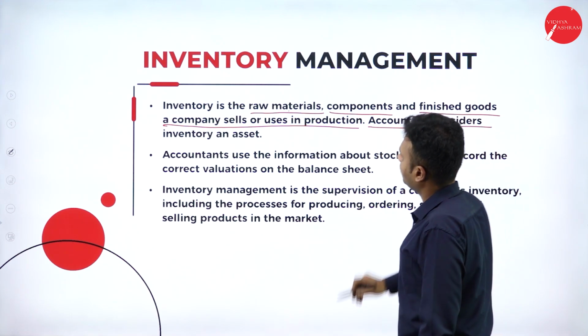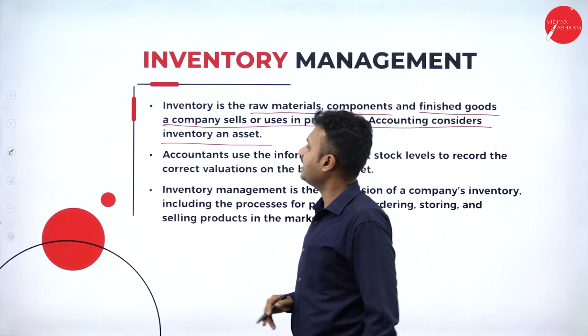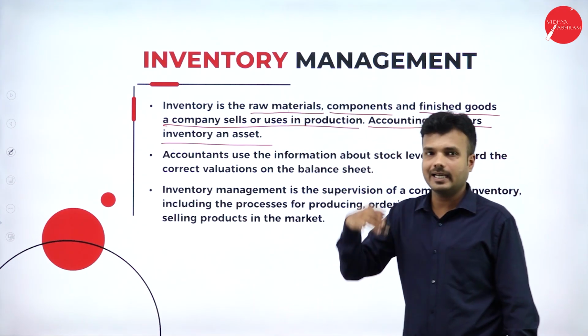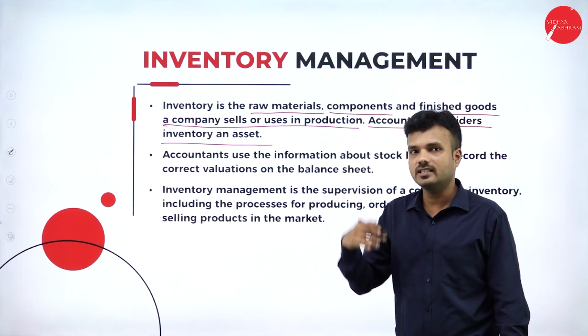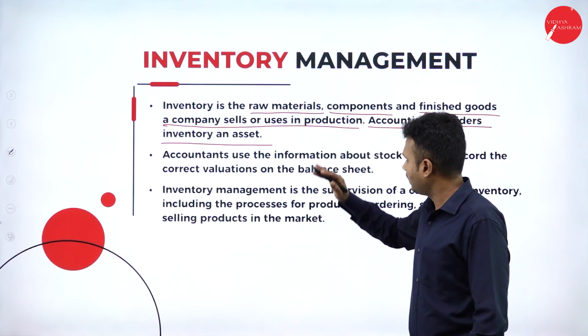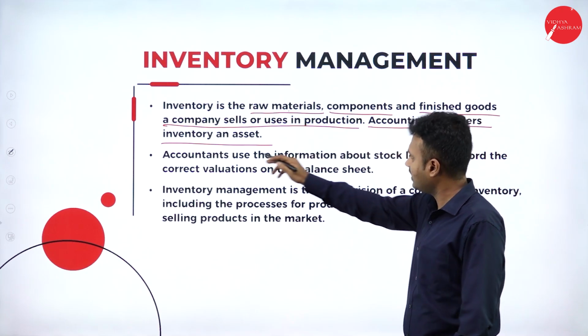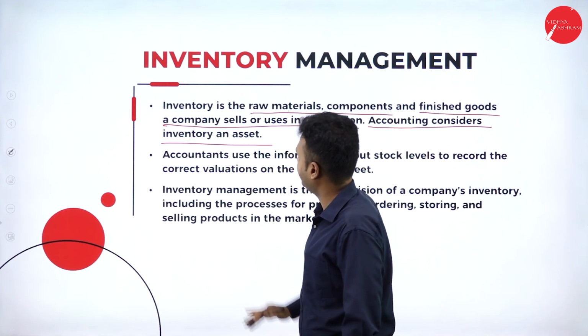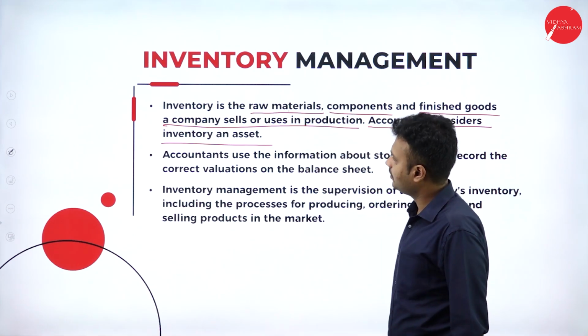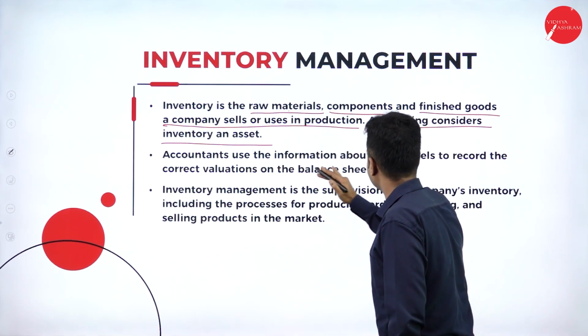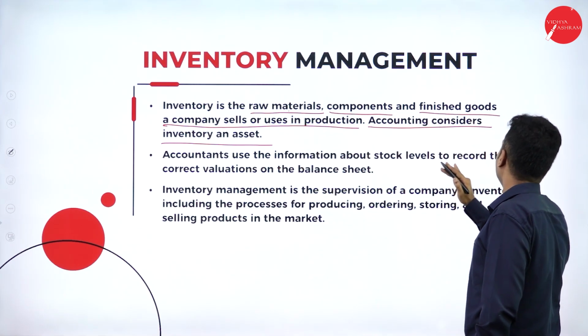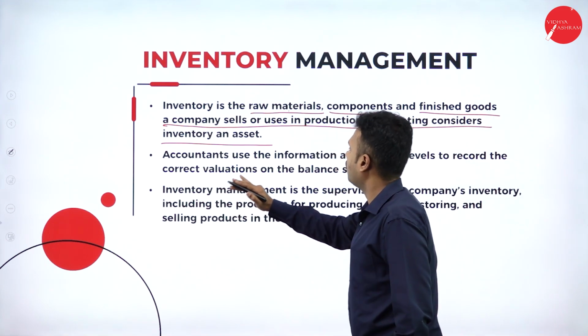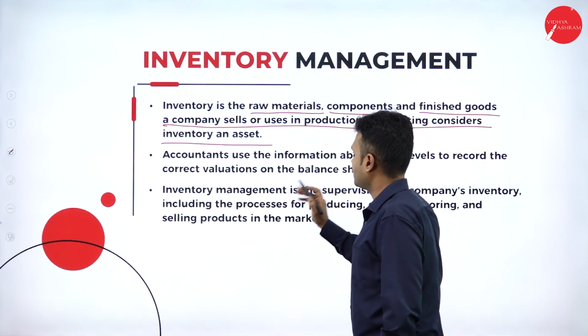Accounting is going to consider the inventory as an asset. While recording financial transactions in the books of accounts, we consider inventory as an asset. Accountants use the information about the stock level to record the current values on the balance sheet.